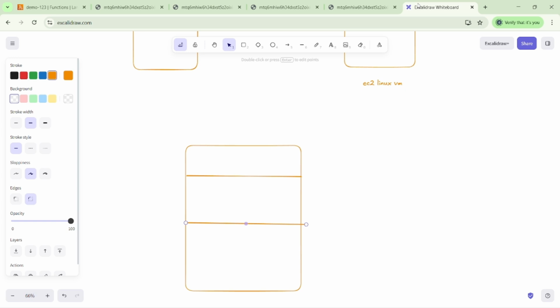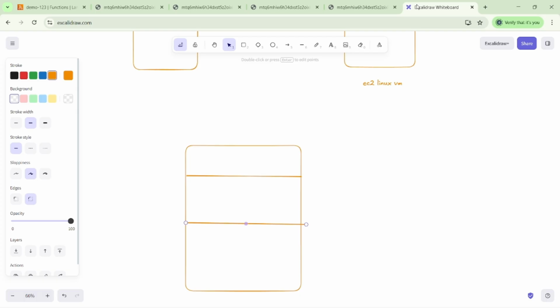But when using Elastic Beanstalk or Lambda functions, we are using platform as a service, which is provided from the AWS side. We are using the ready-made platform provided by AWS. We just have to deploy our code and use our application.